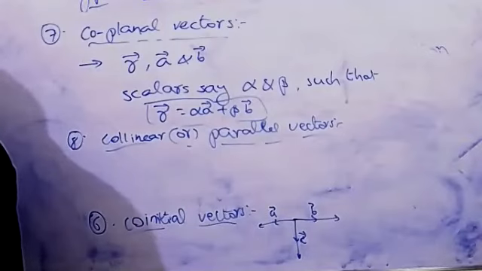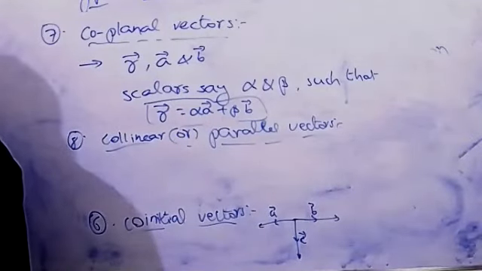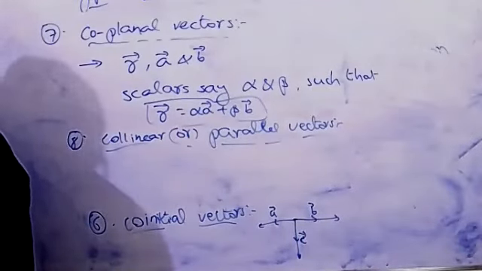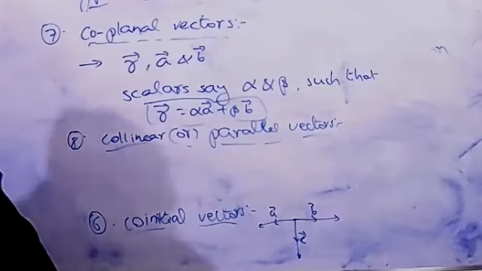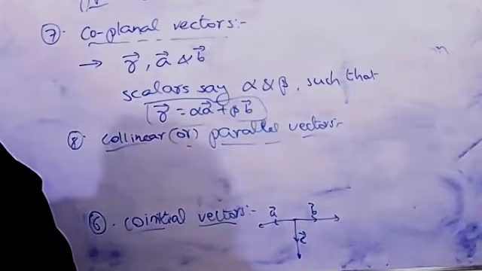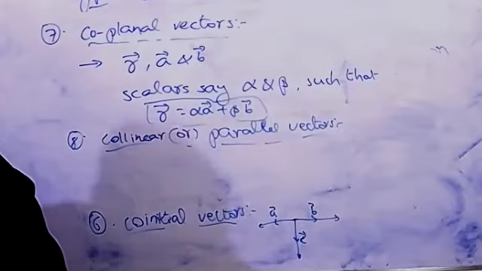Sir, what about non-coplanar vectors? What is the meaning of coplanar? Three or more vectors lie in the same plane, correct? Or else the vectors are parallel to the same plane, correct? Then only we call them coplanar vectors.